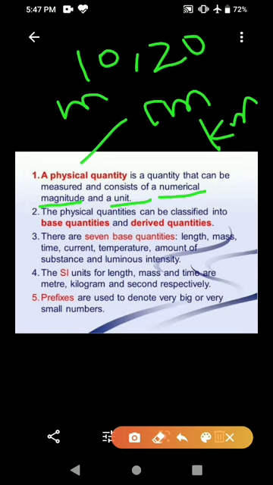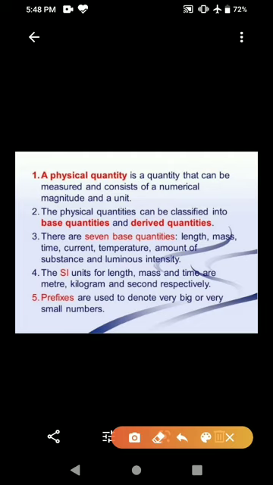Next point, the physical quantities can be classified into base quantities and derived quantities. Base quantities means fundamental quantities, and derived quantities means the quantities derived from the fundamental quantities. Third point, there are 7 base quantities or fundamental quantities: length, mass, time, current, temperature, amount of substance and the last one is luminous intensity. Next point, the SI units of length, mass and time are meter, kilogram and second respectively.